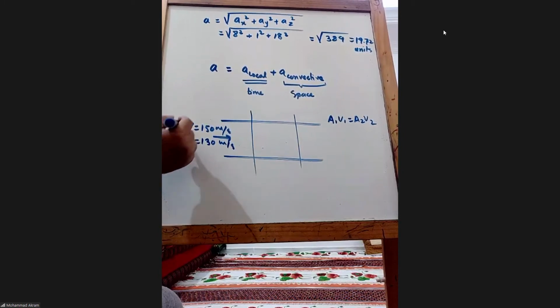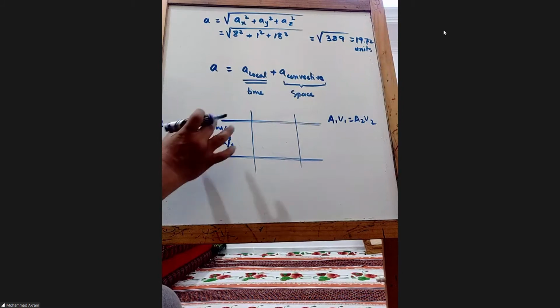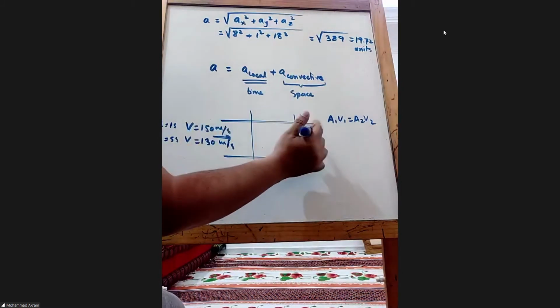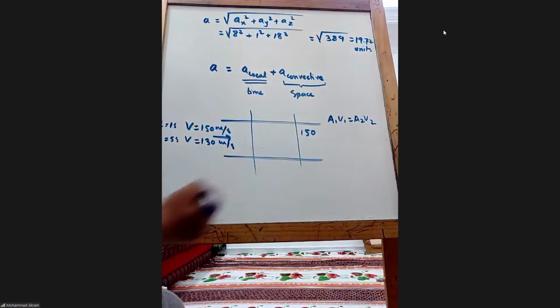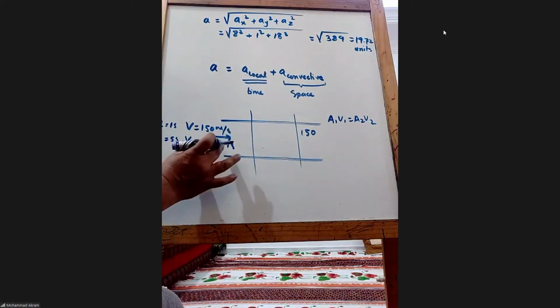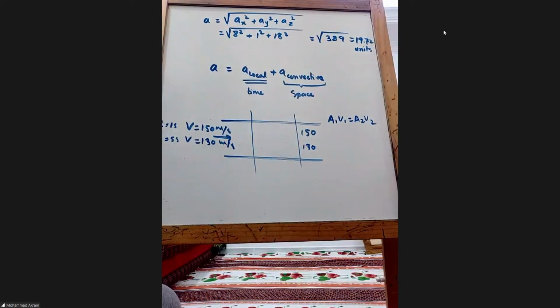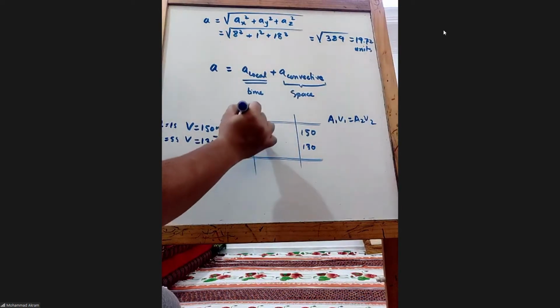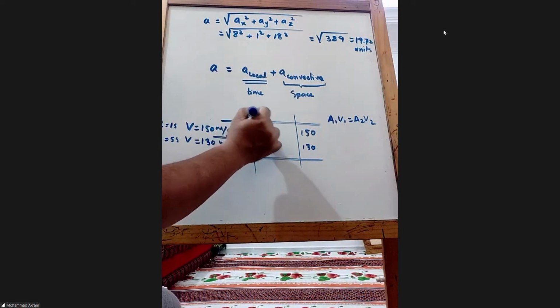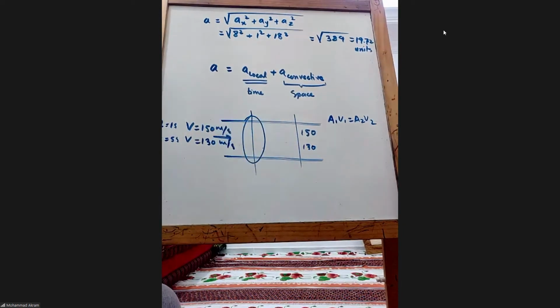So at two different times you have two velocities, but the area is the same. So here it is 150, so here it will be 150. Yes. It is 130 here, it will be 130 here, right? Yes.